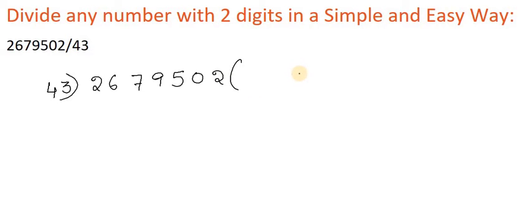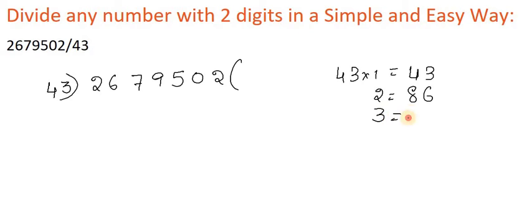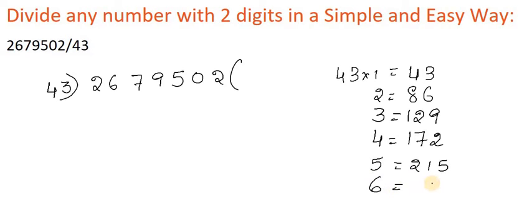As we all know, we write the 43 table here. 43 2s are 86, 3s are 129, 4s are 172, 5s are. I'll multiply like this.